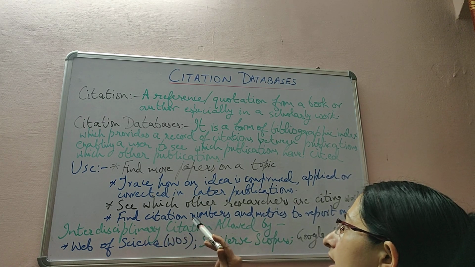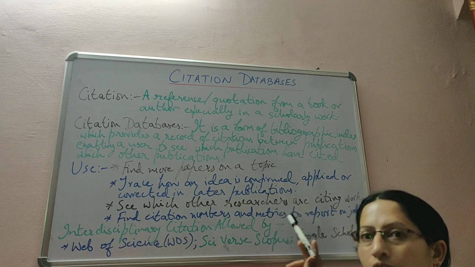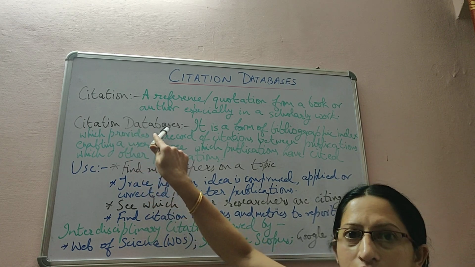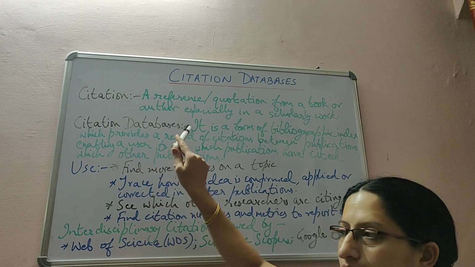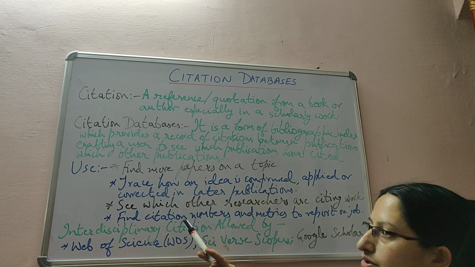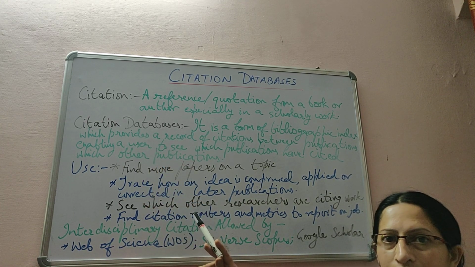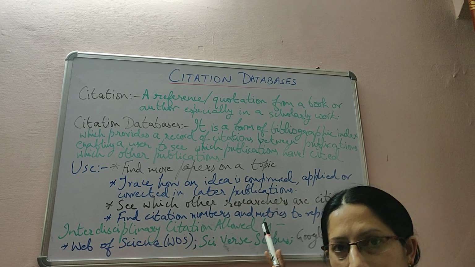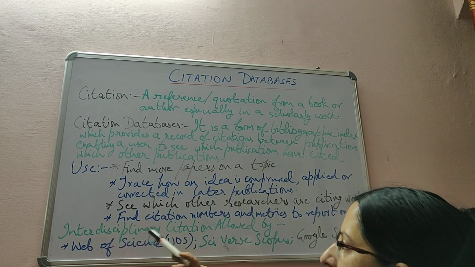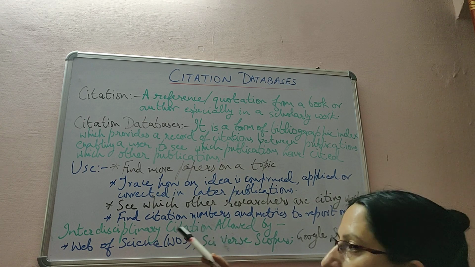They are provided in the citation database of my work. So that way the citation database is useful because it provides us the citation number and the metrics.